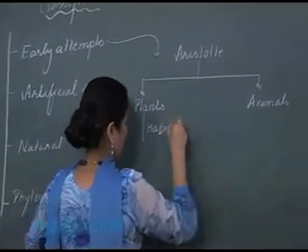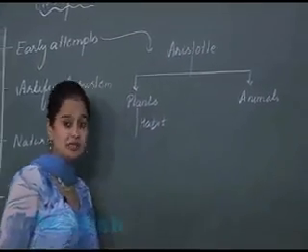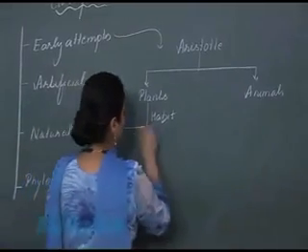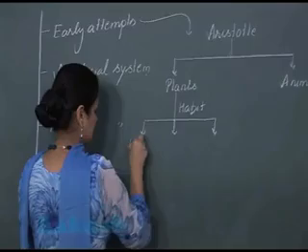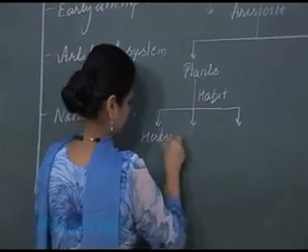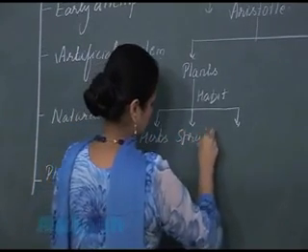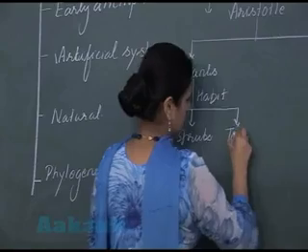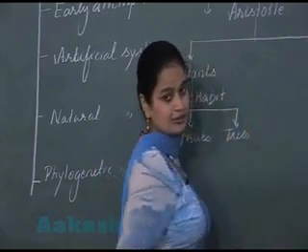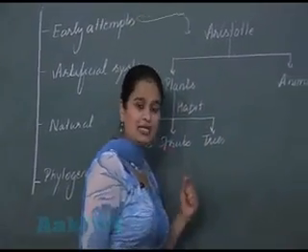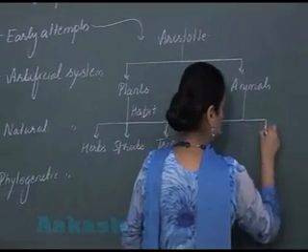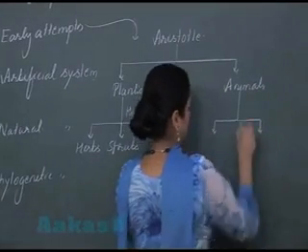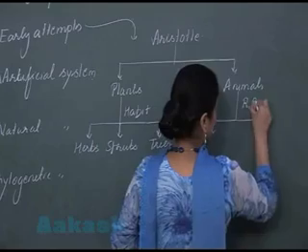On the basis of habit, plants are further classified into three groups, that is herbs, shrubs and trees.